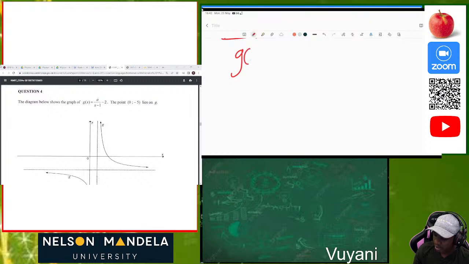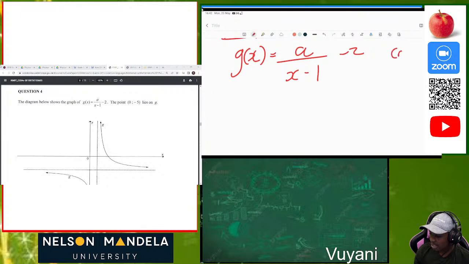So we are given g of x, which is equal to a over x minus 1 minus 2. Then we are also given the y-intercept. Why are we saying it's a y-intercept? Because we are saying that x is already related to 0. So that's definitely telling us that that is a y-intercept.